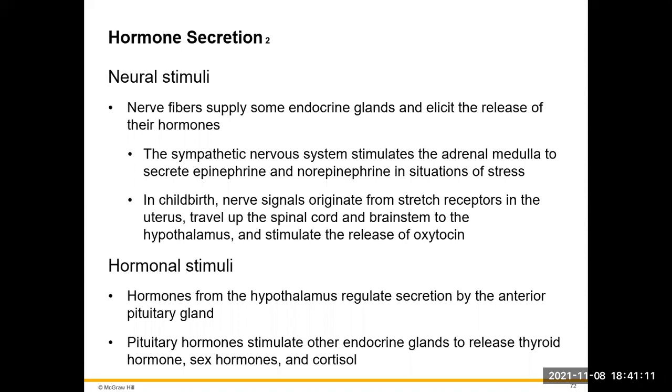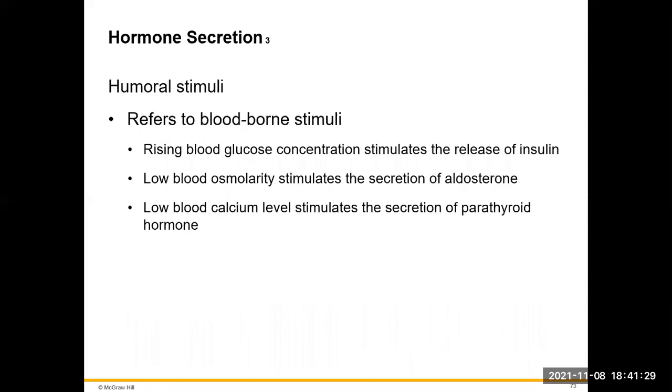Hormonal stimuli, we're going to have hormones from the hypothalamus regulate the secretion of the anterior pituitary. The pituitary hormones then are going to stimulate other endocrine glands to release their particular hormones, like the thyroid hormone, our sex hormones, and the cortex of the adrenal gland to release cortisol.